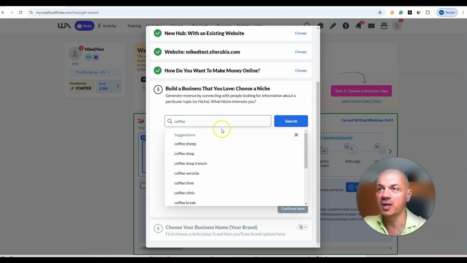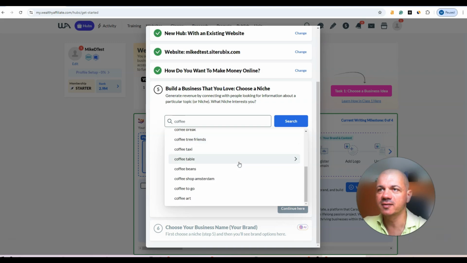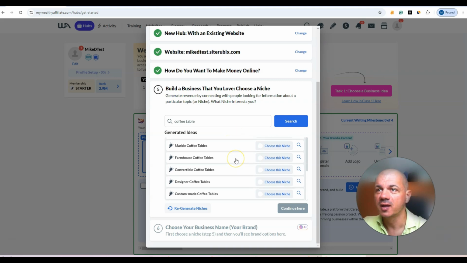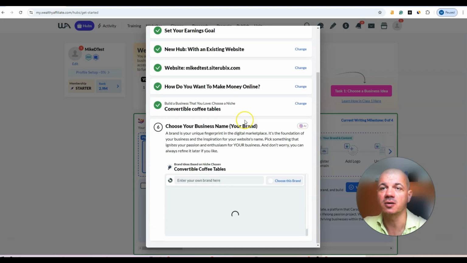So based on coffee, we can have coffee shop, coffee time, coffee clinic, coffee tree friends, coffee table. Coffee table is not a bad idea. Let's choose the coffee table. And within the coffee table, as a still general niche, we have these sub niches we can choose. Convertible coffee tables, designer custom made coffee tables. I like the idea of the convertible coffee tables. Let's choose this niche and continue over here.